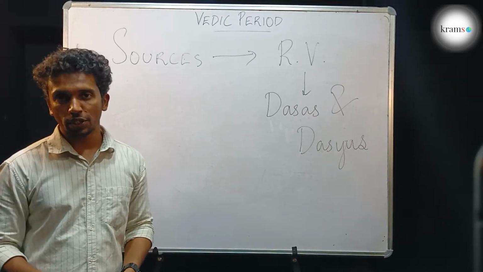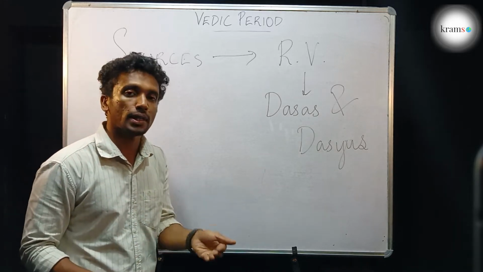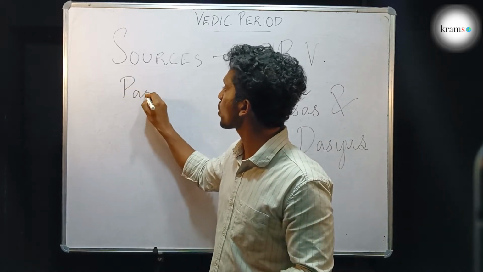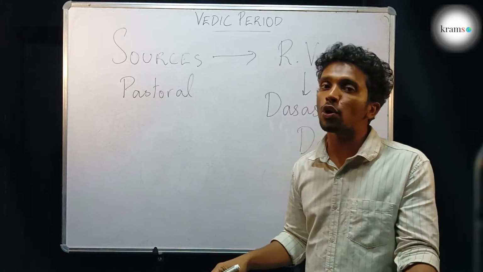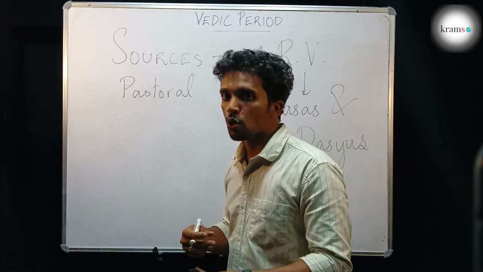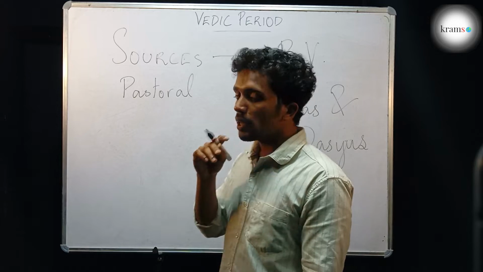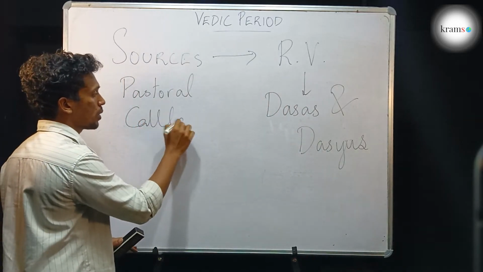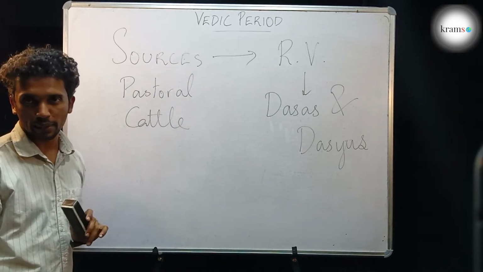As we already mentioned, the Aryans were nomadic people. They traveled from one place to another. The main occupation was cattle rearing, and hence they can be called pastoral people. Pastoral means they always lived on pastures, green lands or grasslands, where they were rearing their cattle. Their main wealth was cattle, because cattle gave them food. So hence their wealth was cattle.